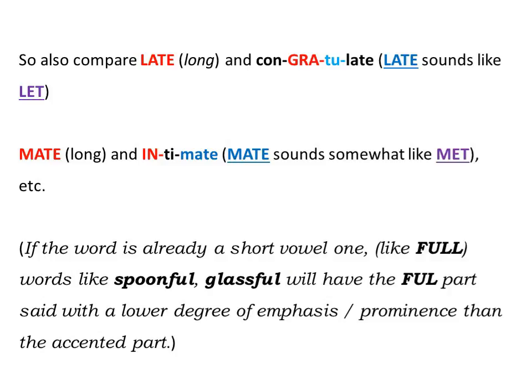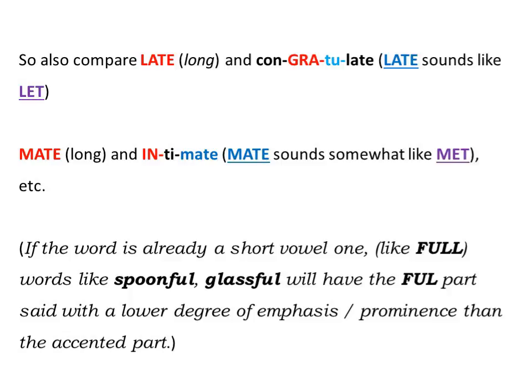So also compare late, which is long, and congratulate, where late sounds like let. Mate, which is long, and intimate, where mate sounds somewhat like met, etc.